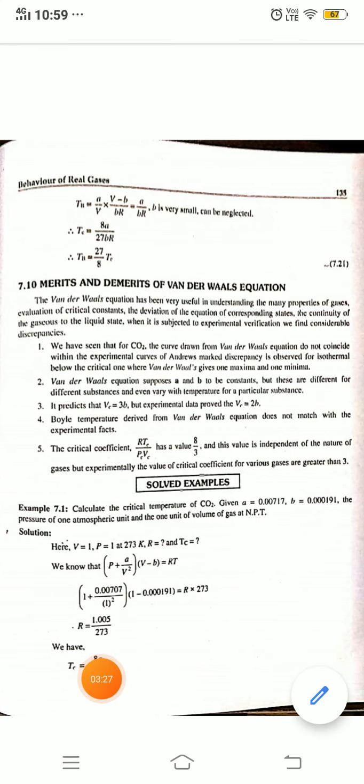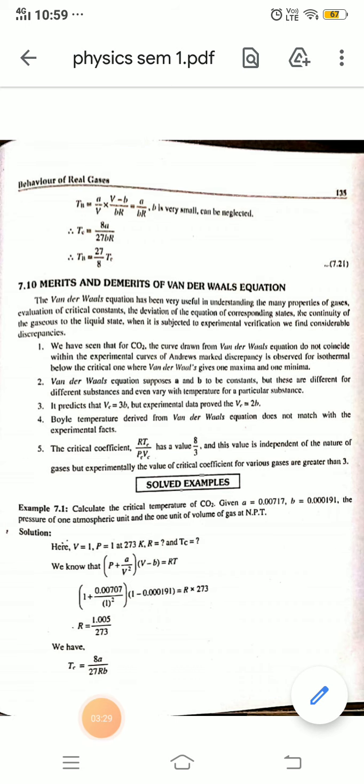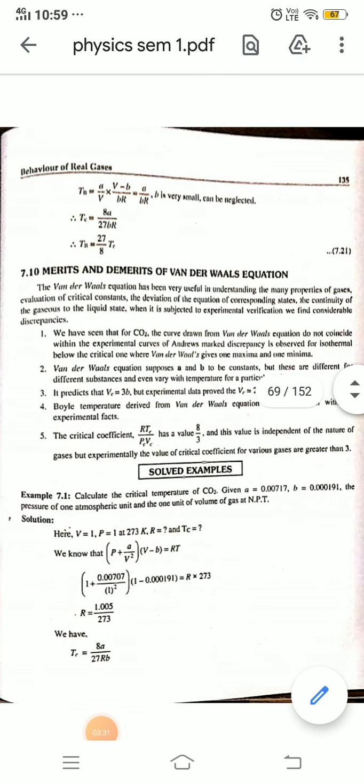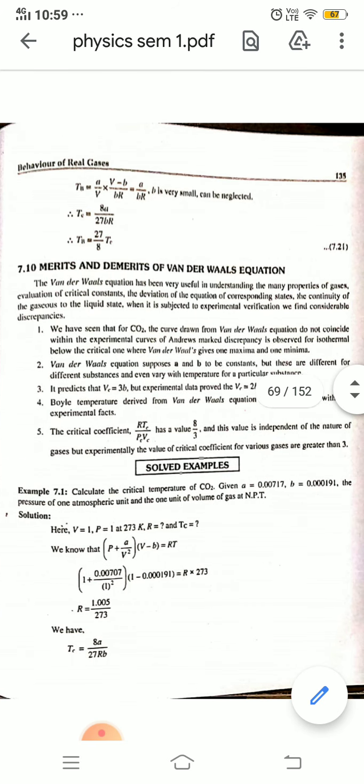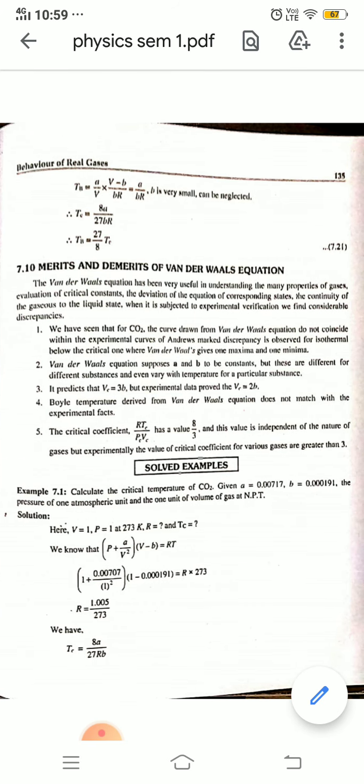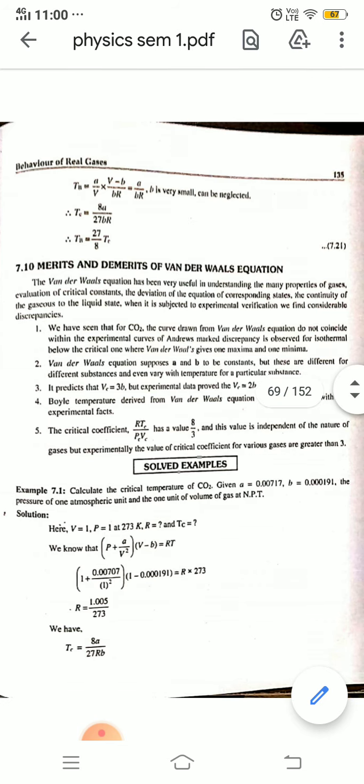Merits and demerits of the Van der Waals equation. The equation has been very useful in understanding many properties of gases, evaluation of the critical constants, derivation of the equation of corresponding states, and the continuity of the gaseous to the liquid state. When it is subjected to experimental verification, we find considerable discrepancies.